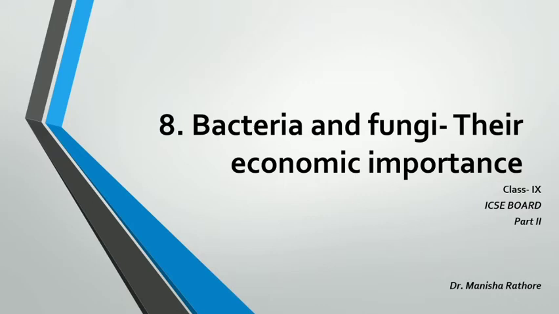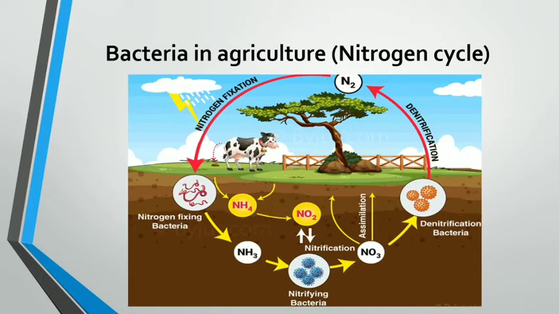You will find this on page number 98 in your book. So open your book. The use of bacteria in agriculture is what we are going to discuss here. In agriculture, bacteria are useful in nitrification and nitrogen fixation, and they also have an important role in denitrification. I will explain here the role of bacteria and their importance in nitrogen fixation, nitrification and denitrification. With the help of the nitrogen cycle, we are going to study all these three processes.